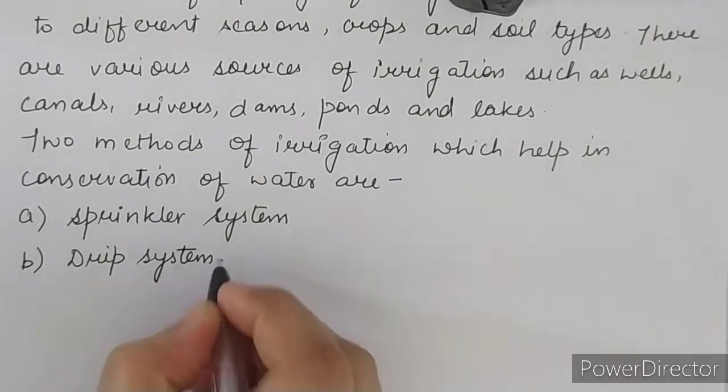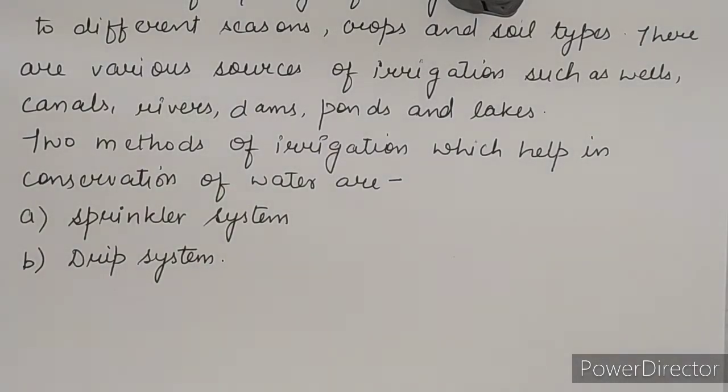Now in our previous lecture I gave you the work to explain the sprinkler system and drip system. So if you have explained in that homework, then no need to explain again here, but if you haven't described these two methods, then you have to describe them here.